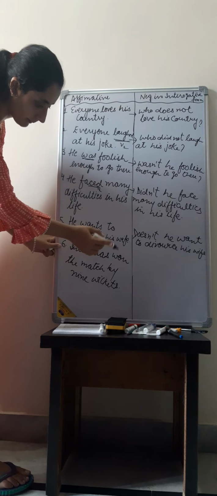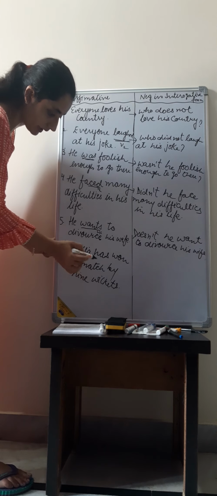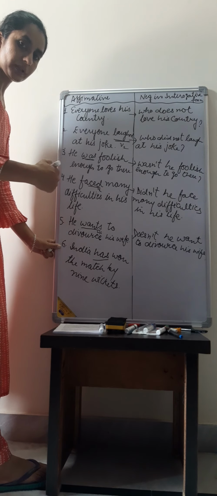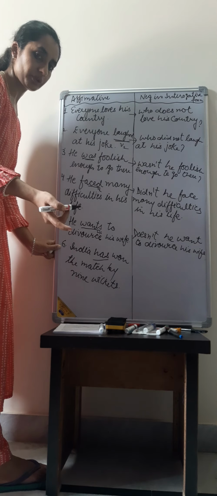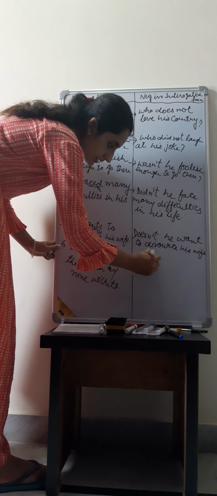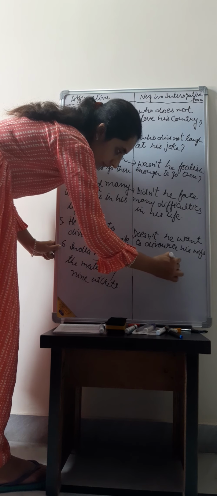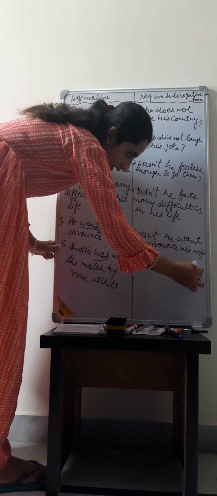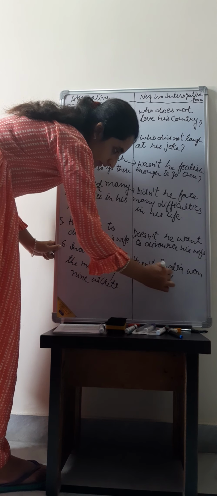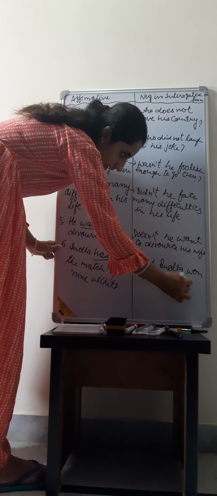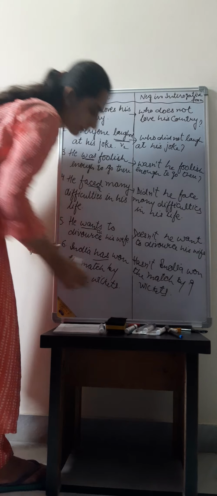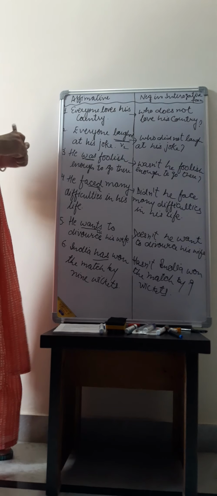India has won the match by 9 wickets. Here has is used. So we will take it out and bring it in front and make the question with the help of it. Hasn't India won the match by 9 wickets? I hope this is clear to you.